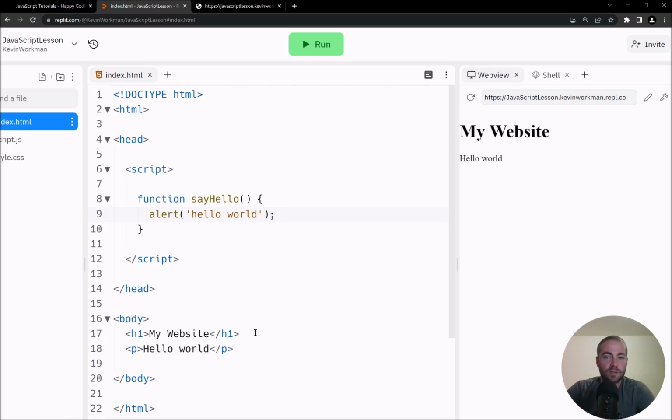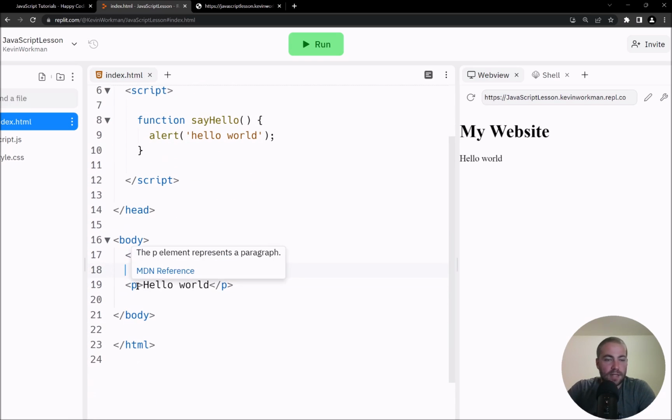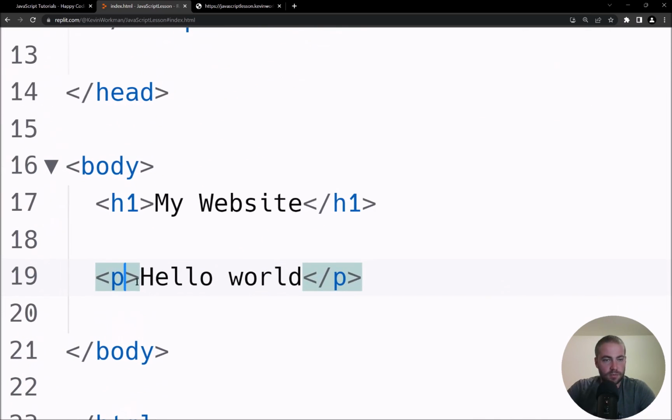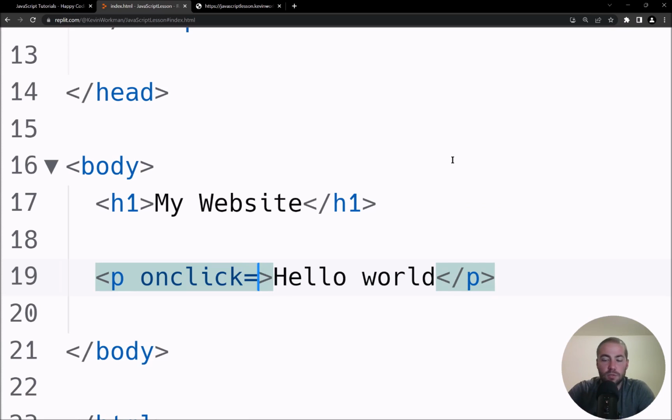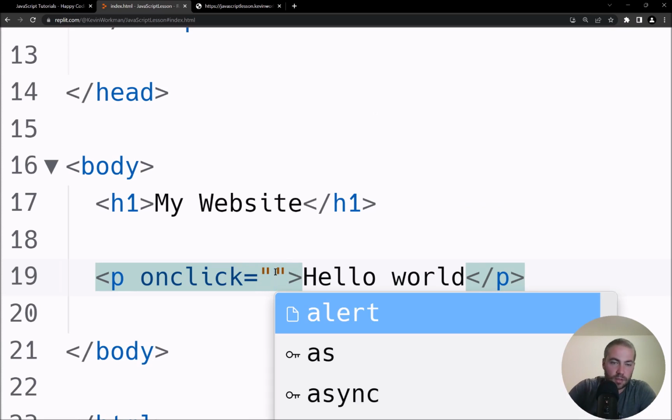So for example, I'm going to go down here and on my p tag, I am going to add an attribute. Let me zoom in a little bit. Inside of my opening p tag, inside of the angle brackets before the closing angle bracket, I'm going to add a space, and then I'm going to type onclick, all lowercase. Looks like Replit gives me some options. I guess ondblclick is if you double click. Anyway, then an equals sign, and then double quotation marks and double quotation marks.